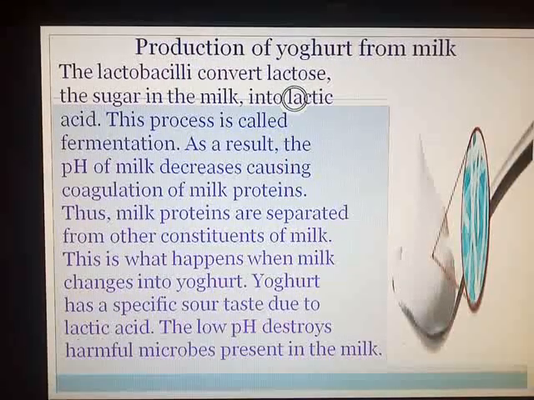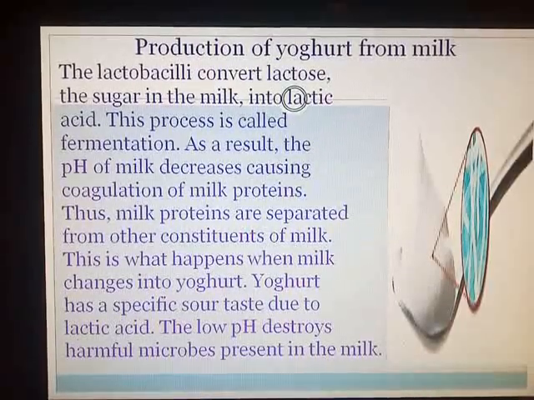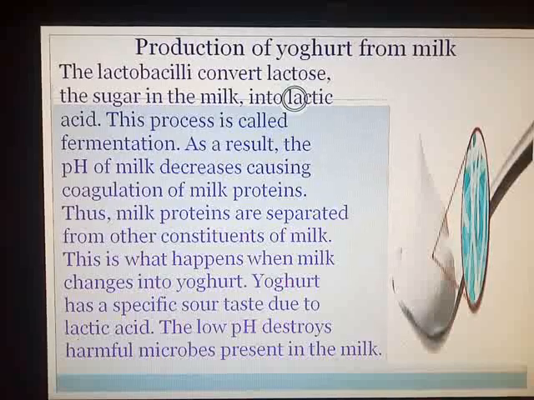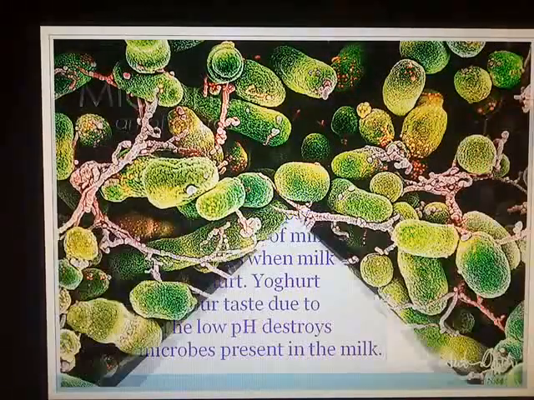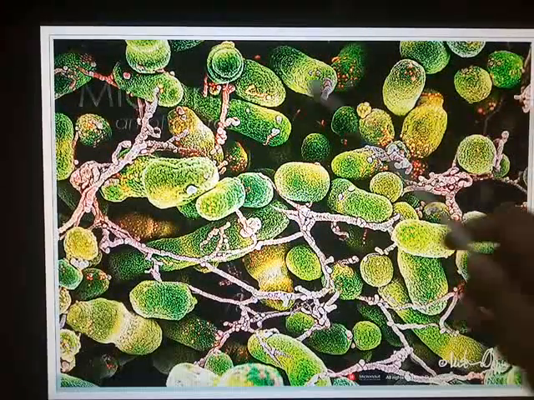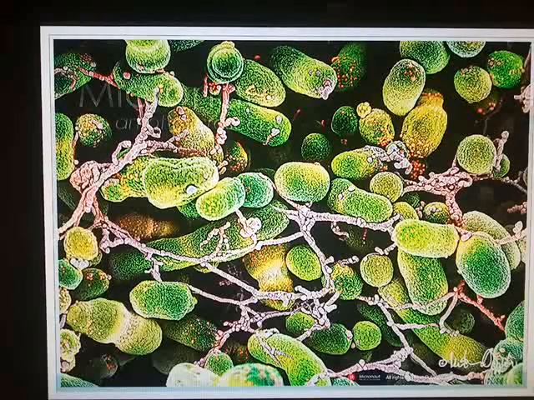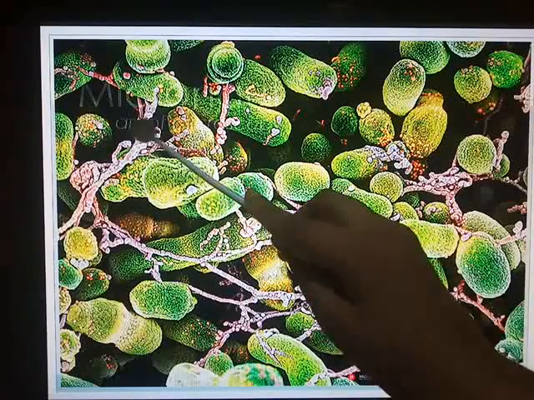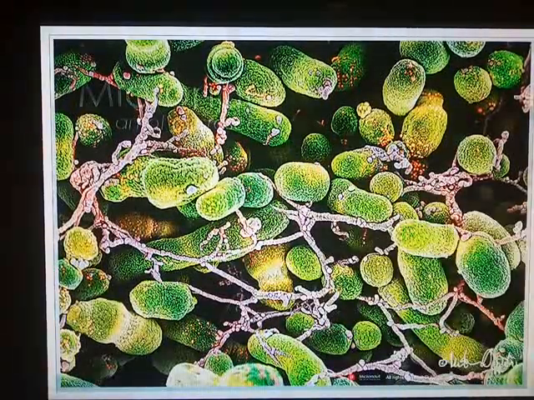The next useful microbe which we are going to see is rhizobium. It is also known as symbiotic bacteria. You can see the figure of rhizobia. It is taken from Google. In your textbook they have not given a clear photo. All of you can see they are found in the root nodules of leguminous plants like beans and sweet pea.